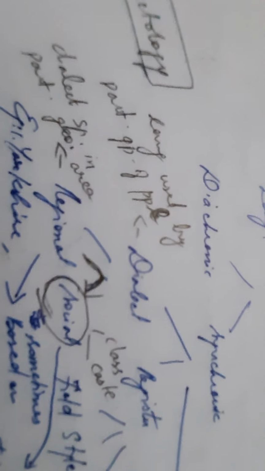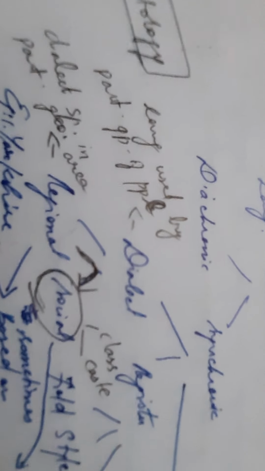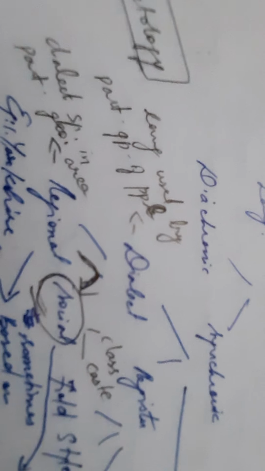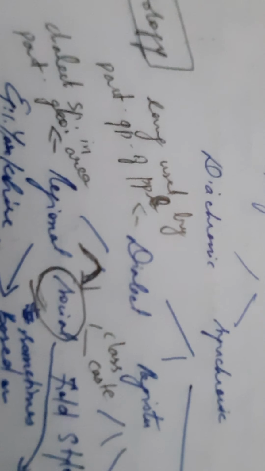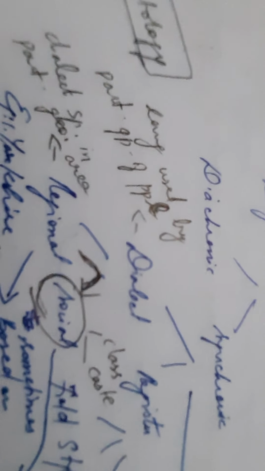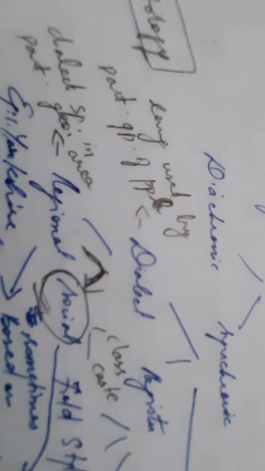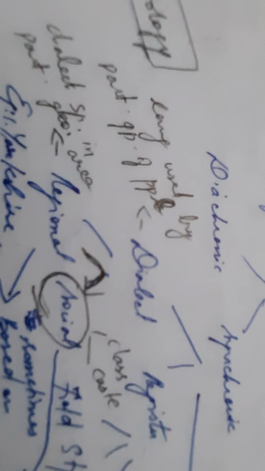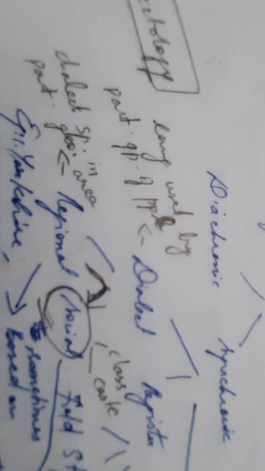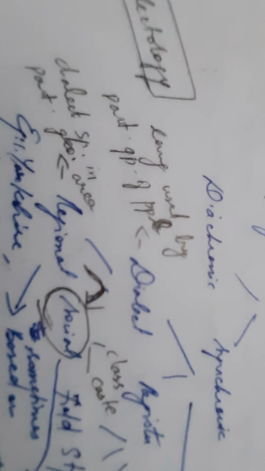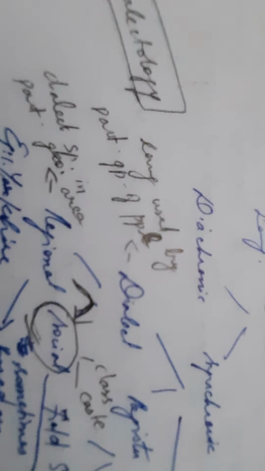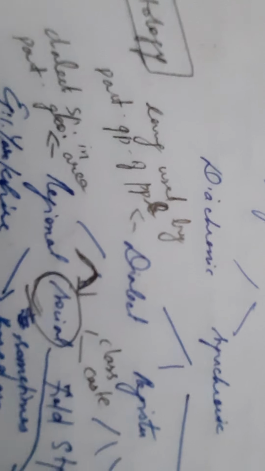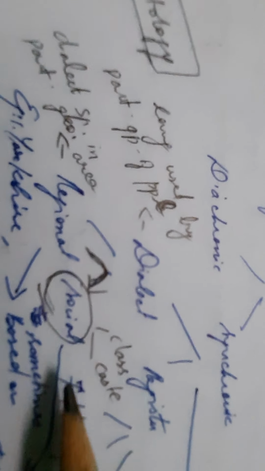And depending on the caste to which a group of people belongs, the variety of language will differ, and such variations are called caste dialect. This social dialect is also called sociolex.